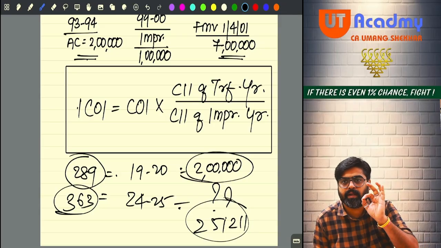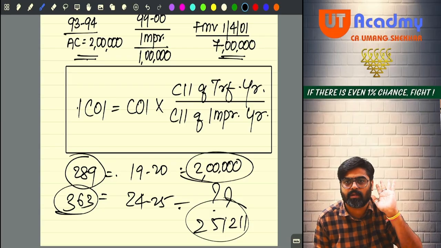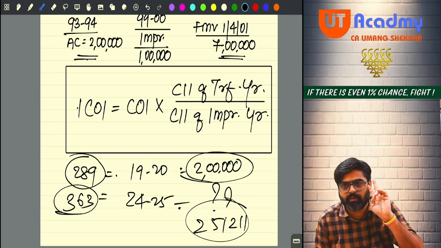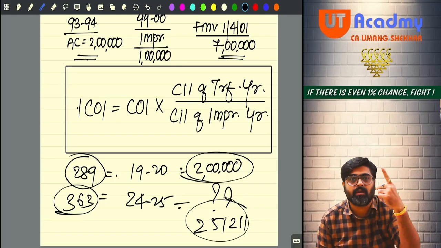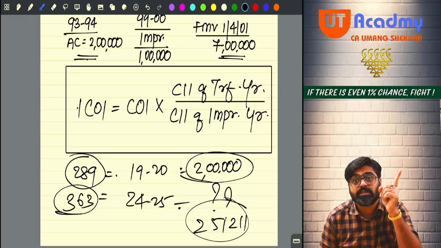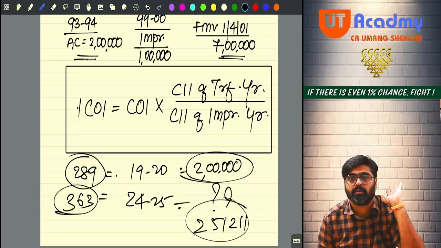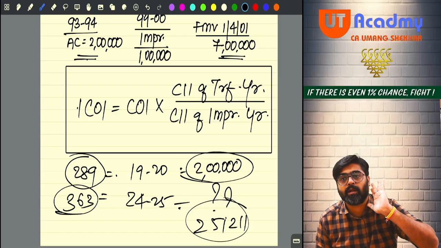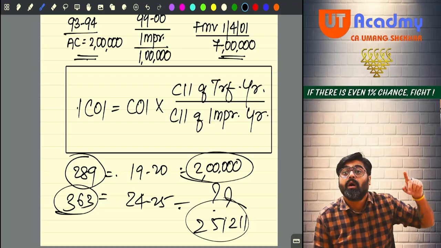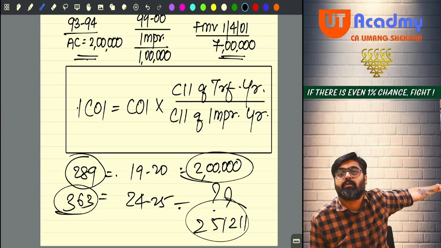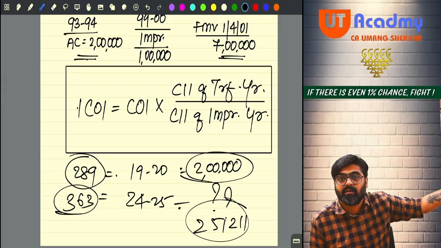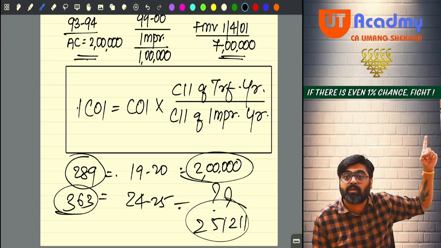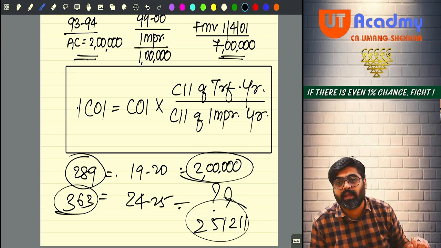Computation will be done without indexation if the transfer is after 23rd July. No need to give any indexation. If you are a resident individual or HUF, transferring your immobile property which you acquired prior to 23rd July, but you are transferring after 23rd July, still the computation will be made without indexation. Show your capital gains in the total income without indexation. When you will calculate the tax on that, calculate tax at 12.5%. But at that time you will be given the option to calculate tax at 20%. Calculation of tax at 20% will happen on the long-term capital gain computed after taking indexation benefit.